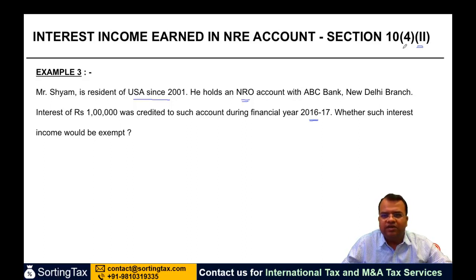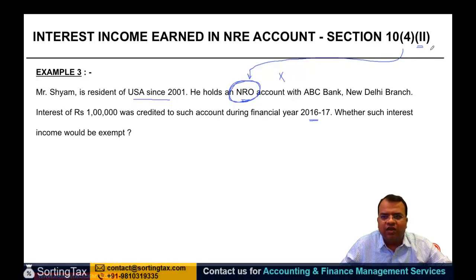Now under this section, which income is exempt? Interest on which account? NRE account. Here, which is the account? NRO account. Will it be exempt from tax? No, at least not under this section.